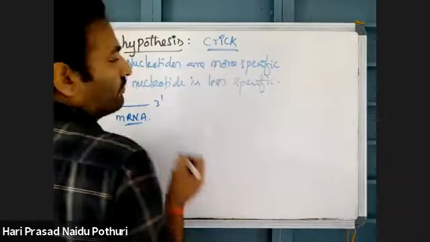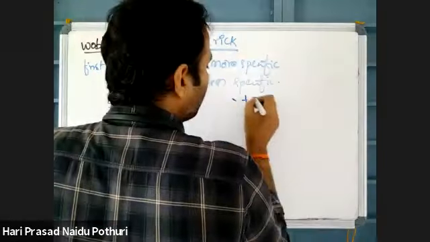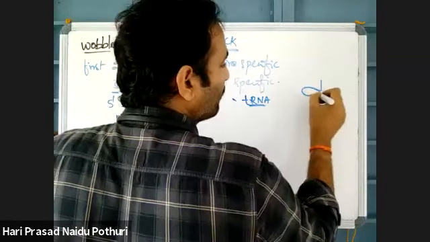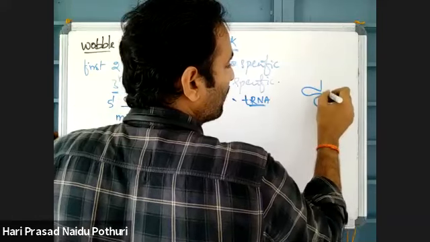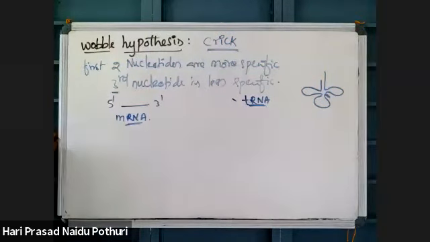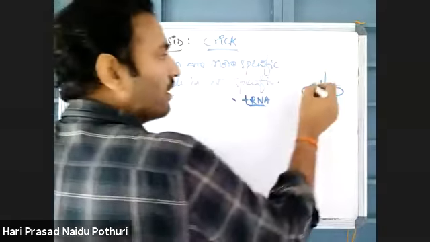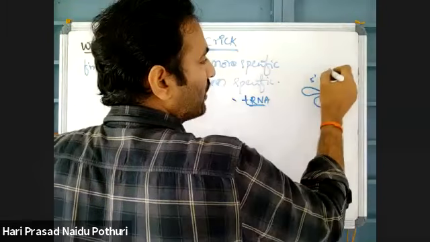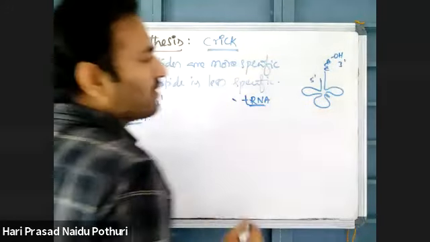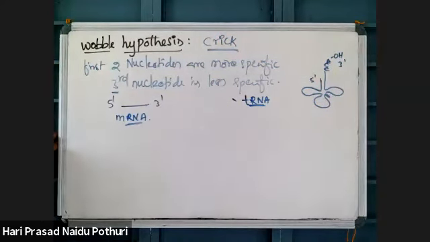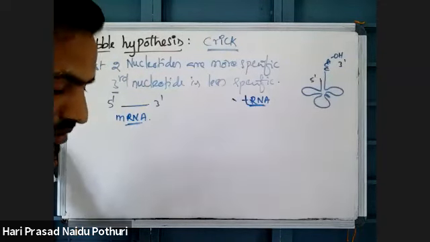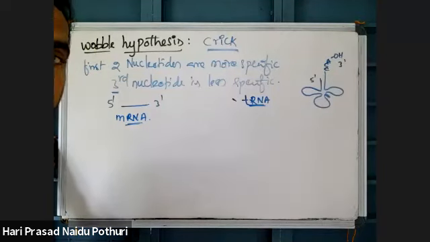But besides this mRNA, there is another RNA called tRNA. You already know the tRNA structure; we studied transfer RNA structure in biomolecules. This is 5', 3'. This tRNA has a 3' OH group. What is the function of tRNA? It carries amino acids which are required for protein synthesis.